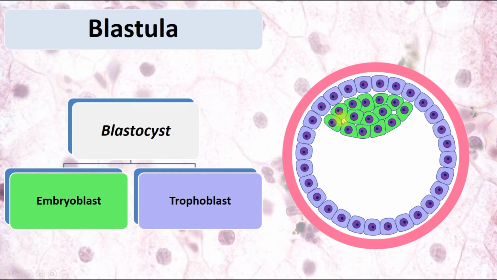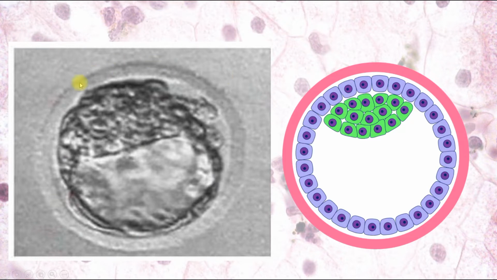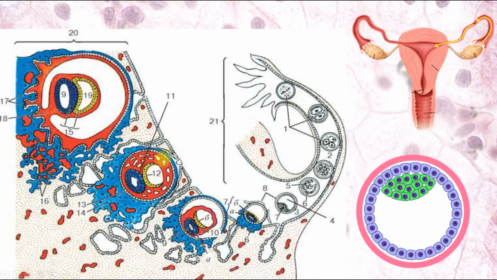And now let's look at the further development of those structures and parts. Here we can see a microphotograph of a blastocyst. It's embryoblast, it's trophoblast, it's the blastocoel cavity of the blastula, and it's zona pellucida. It's the structure of the blastula.